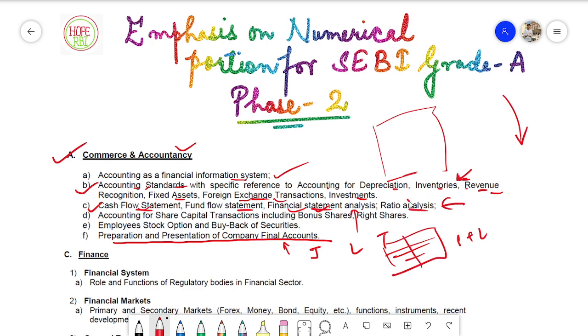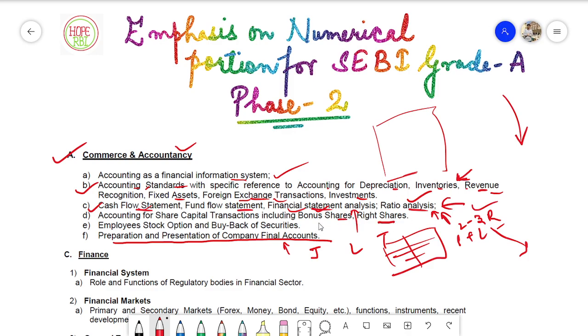And ratio analysis is also very important. There was a question regarding ratio analysis. It was a little lengthy, but not difficult at all. Everything was very easy. It was a combination of two to three accounting ratios, and you had to solve them. Very easy. Next is the accounting for share capital transactions, including bonus shares and right shares.